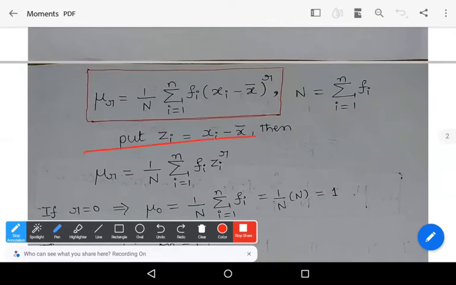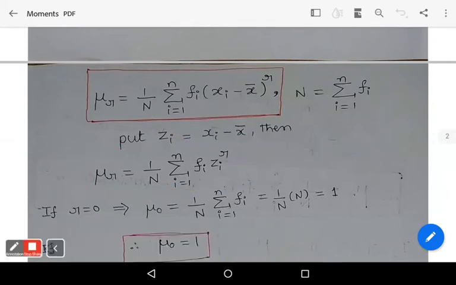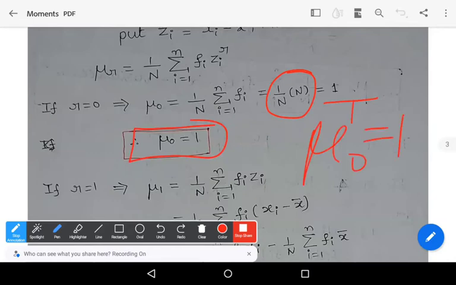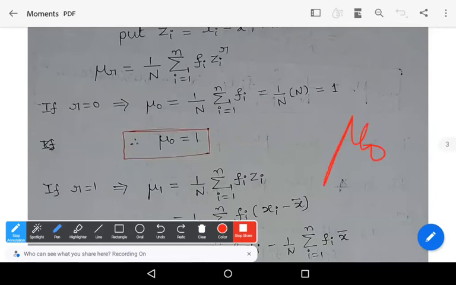Then we get mu r is equal to 1 by n into summation over i equals 1 to n of f_i z_i power r. In this formula, substitute r is equal to 0. We get mu naught is equal to 1 by n into summation over i equals 1 to n of f_i, which is nothing but 1 by n into n, so you get 1. So mu naught is equal to 1. Already we proved that mu naught dash is also equivalent to 1. Here mu naught is equal to 1.